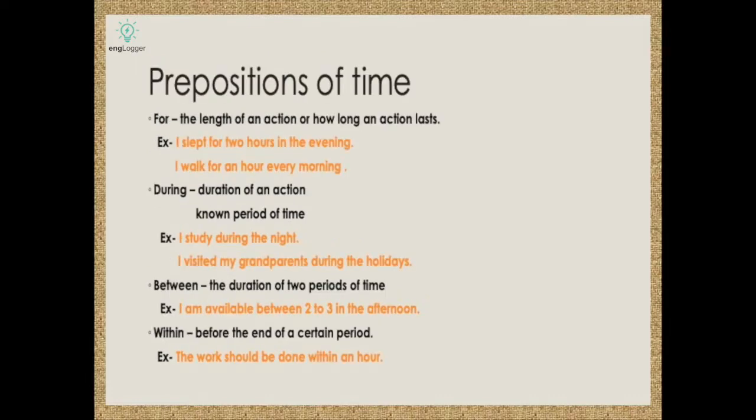Next, prepositions of time, we have for. For means the length of an action or how long an action lasts. For example, I slept for 2 hours in the evening. I walk for an hour every morning.